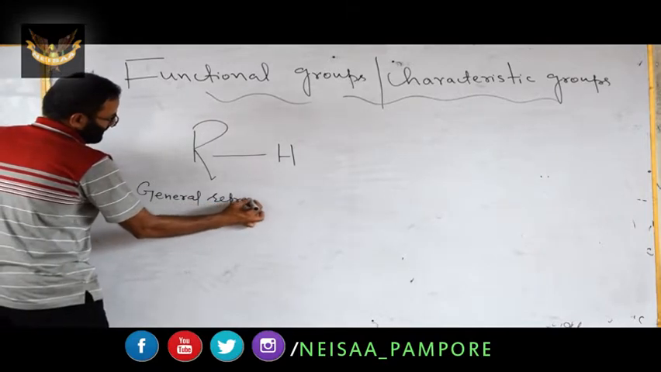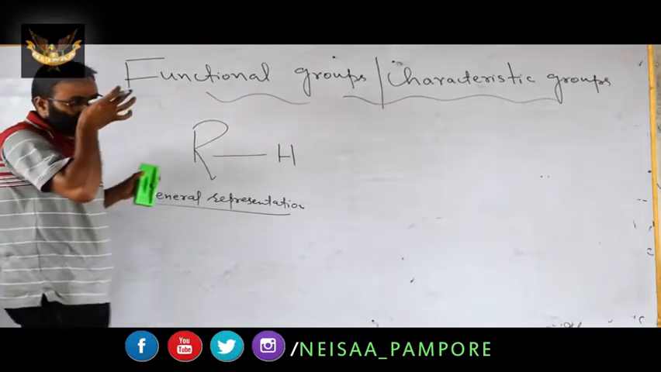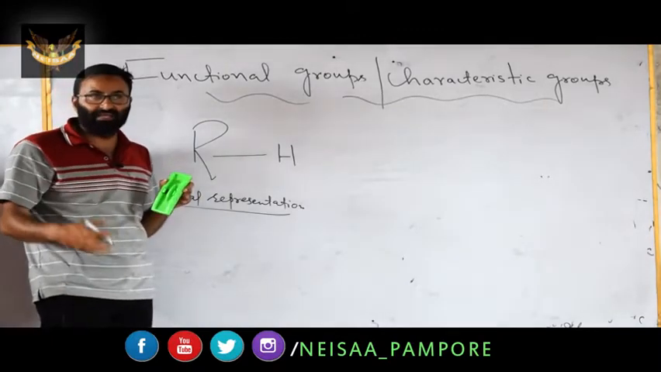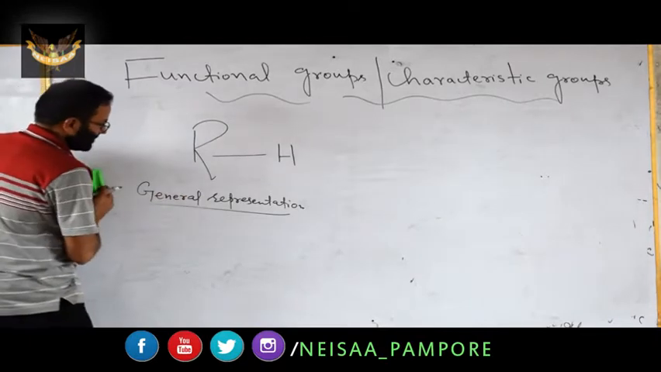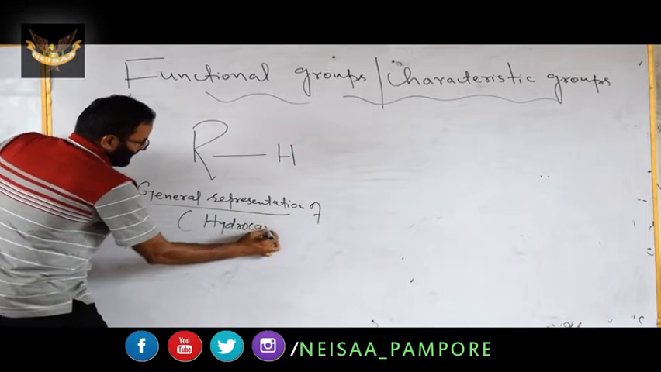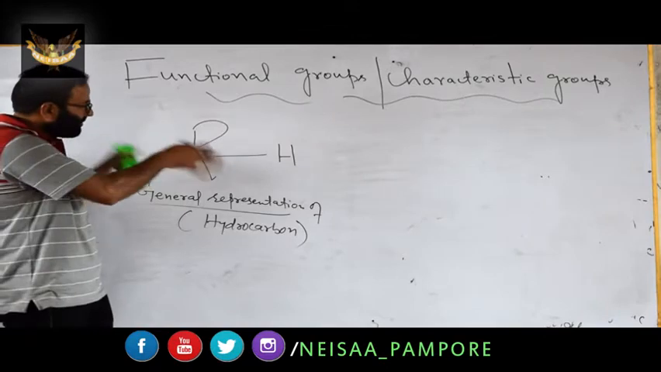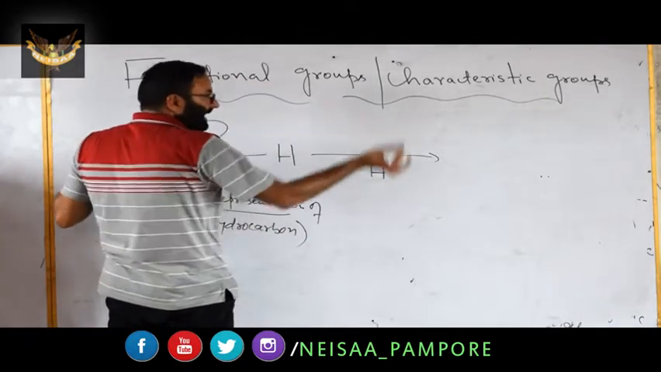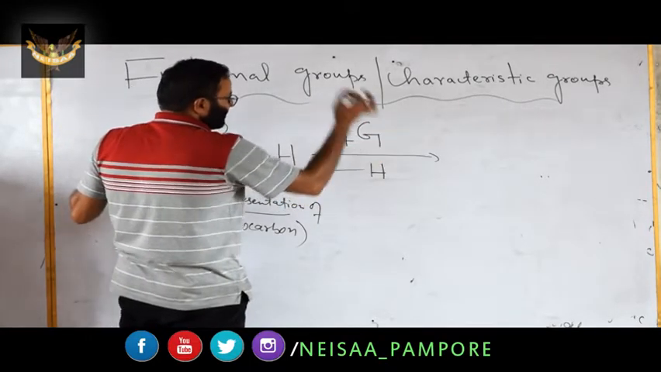What does the R represent here? It represents alkyl. It can be methyl, ethyl, propyl, or butyl. In general, it is RH. This is the hydrocarbon. Now, if you want to derive any organic compound from this, you are replacing H by an atom or by a group. In general, we will represent it by group G.